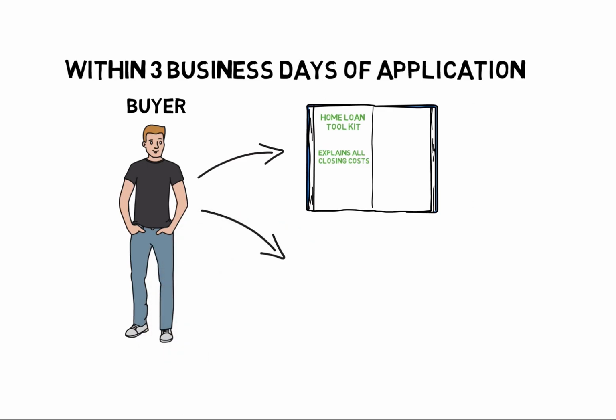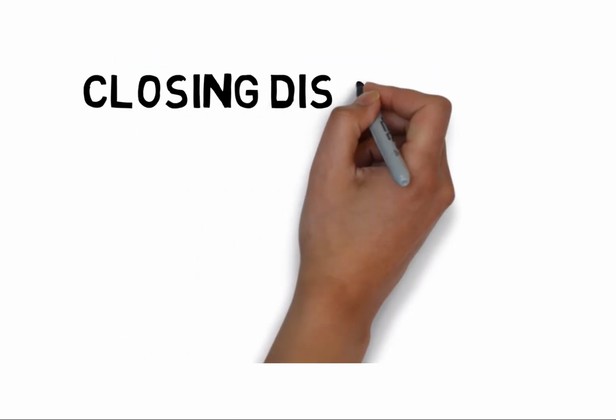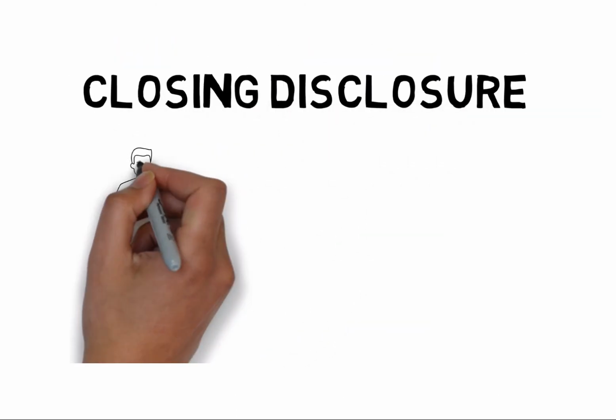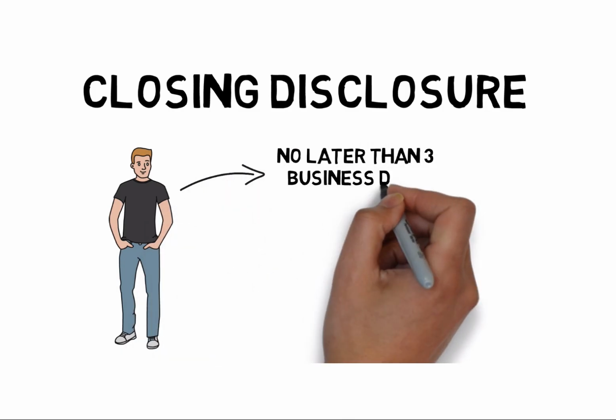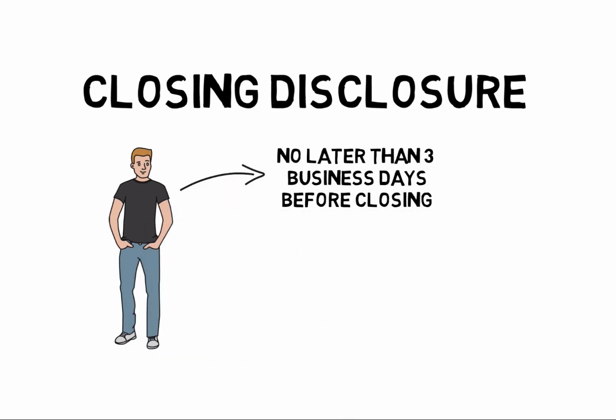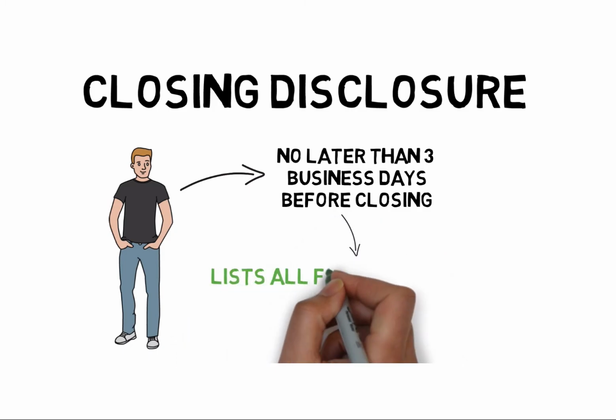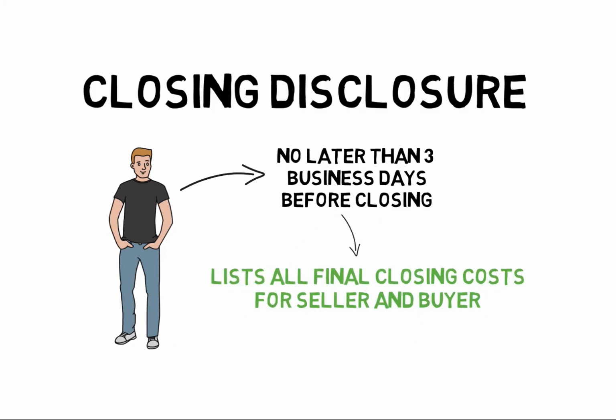This is again coming from the lender, and this is an estimate of what all of the total closing costs will be. Finally, there is what is called a closing disclosure, and this must be given to the borrower no later than 3 business days before closing. The closing disclosure will list all of the actual final closing costs for both the seller and the buyer.